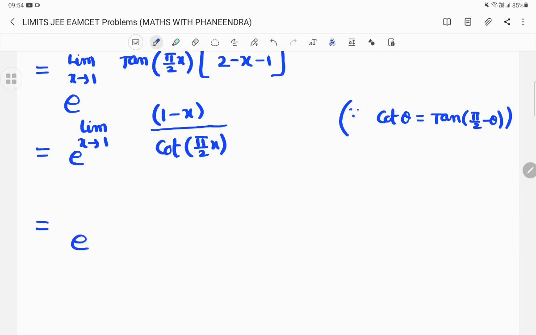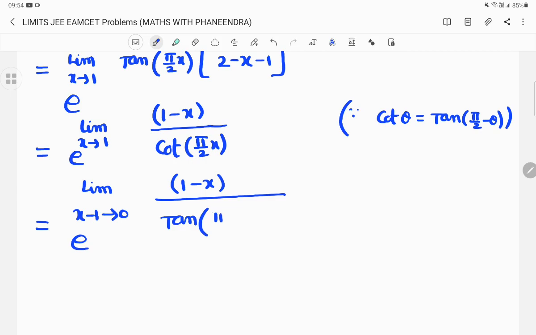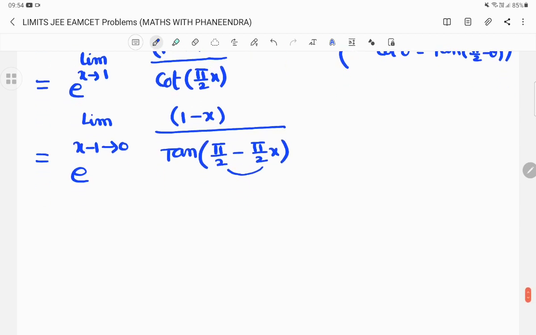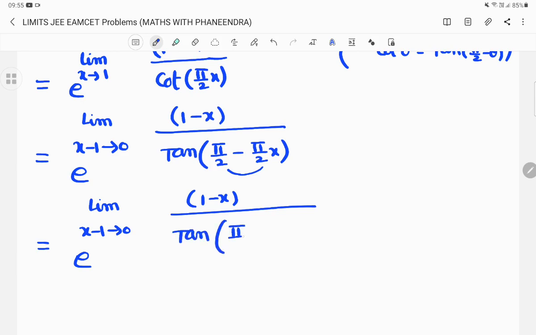In the coming step, e power limit x tends to 1 can be written as limit x minus 1 tends to 0, 1 minus x divided by tan of pi by 2 minus pi by 2x. So take common pi by 2 from here. E power limit x minus 1 tends to 0, 1 minus x divided by tan of pi by 2 into 1 minus x.